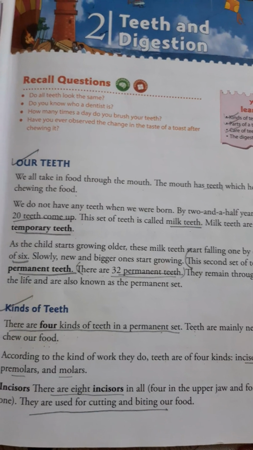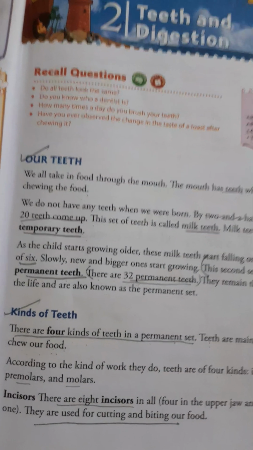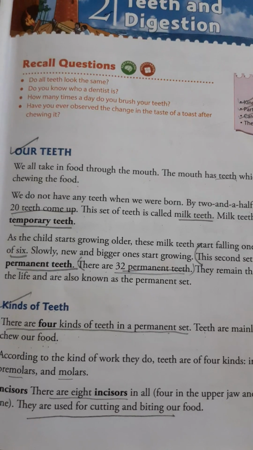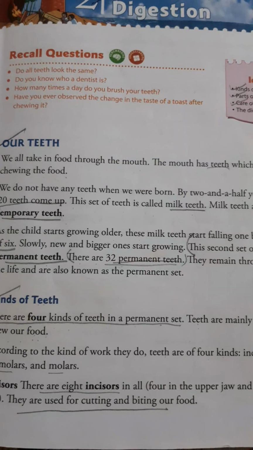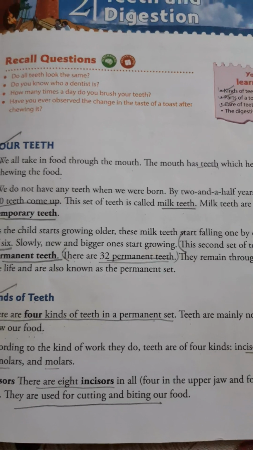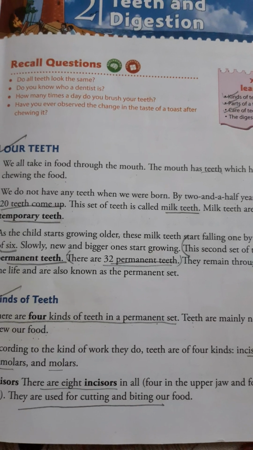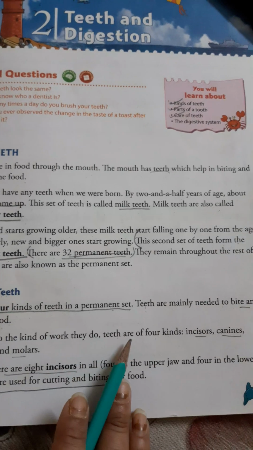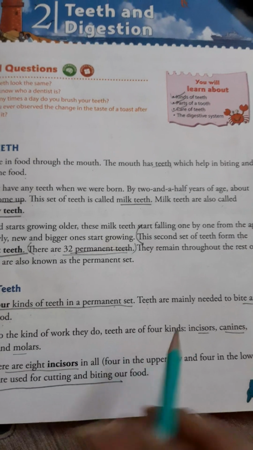As I told you just now, in our mouth there are different types of teeth, and the different types of teeth do different work. According to their work, they have different names.